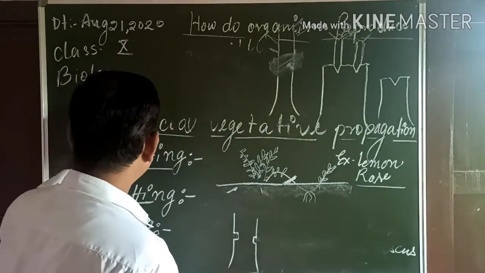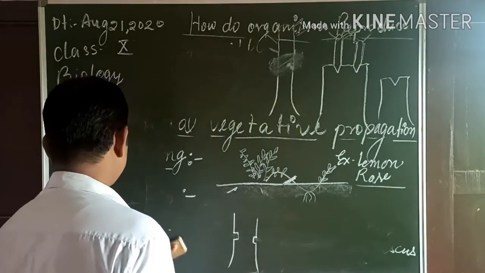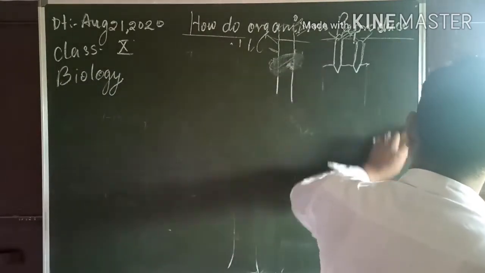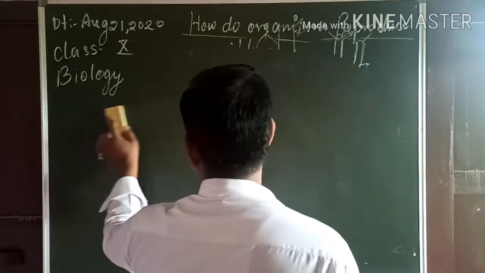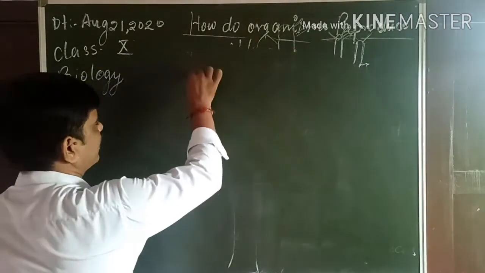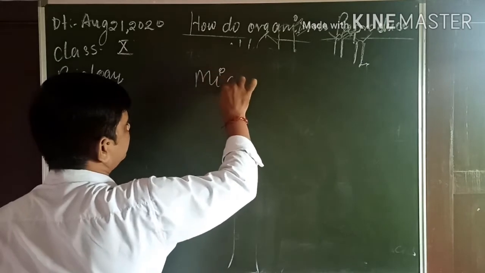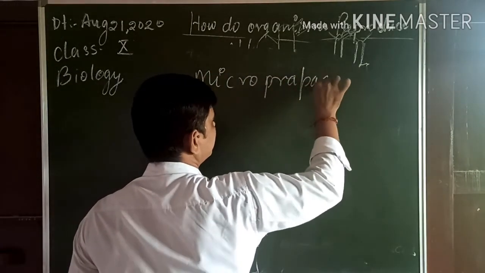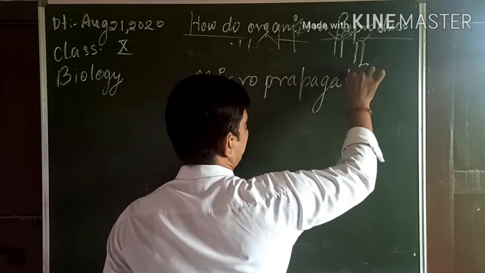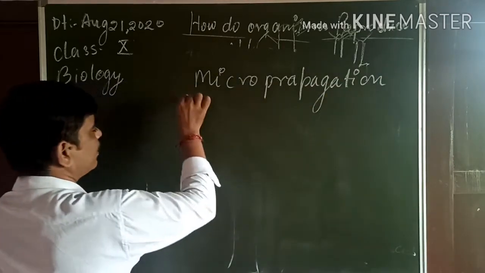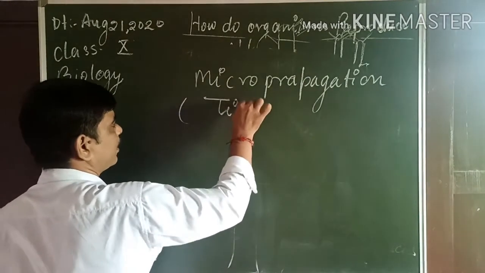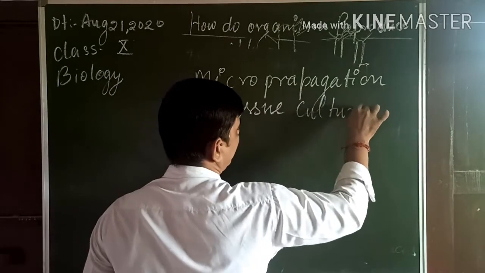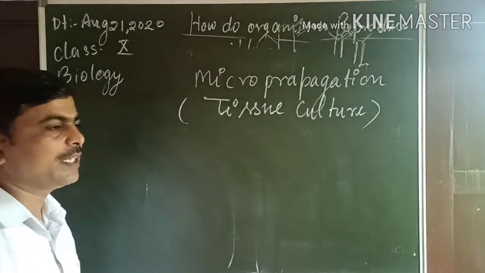Okay. Now one more technique is here, that is called micropropagation. Micropropagation is also called tissue culture. What happens in this technique?